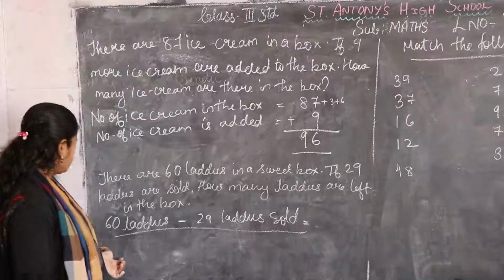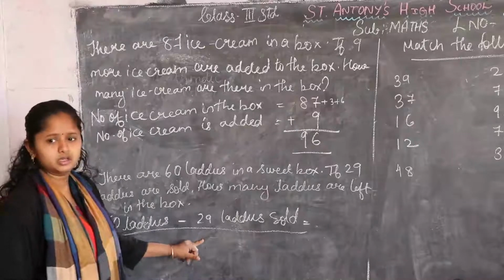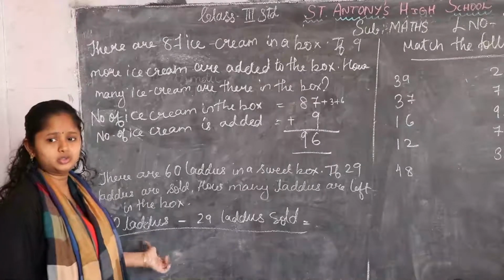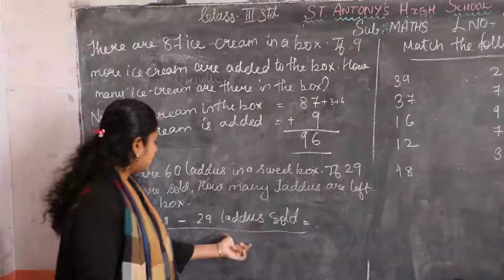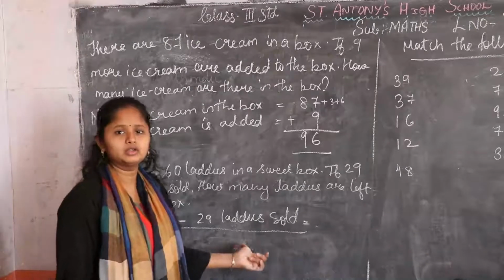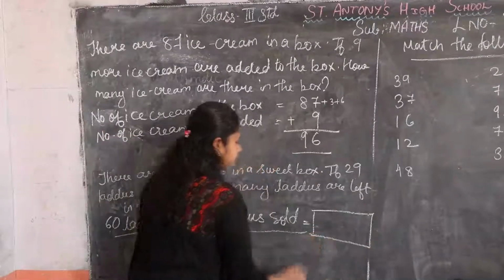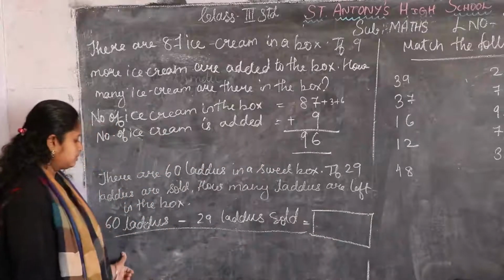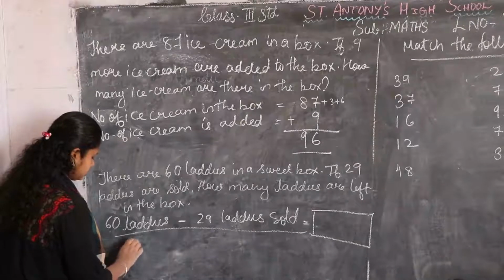Same here also for 29, 60 minus 29. So total was 60 laddus. Okay. And how many laddus has the shopkeeper sold? 29 laddus are sold. Now how many laddus will remain with him, children? So first we'll see.